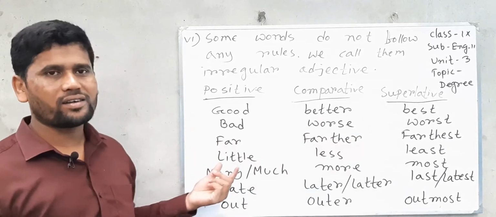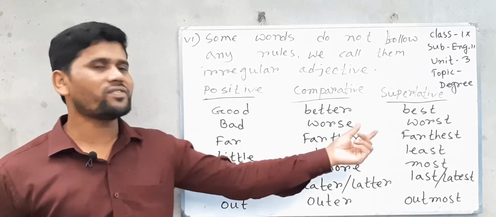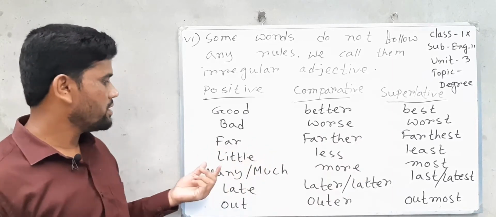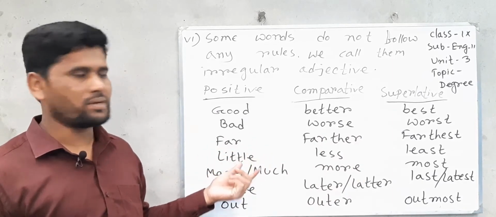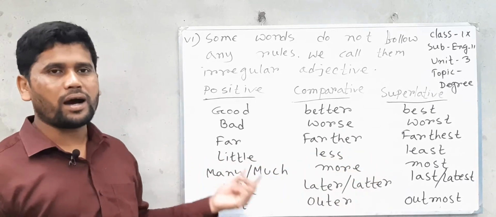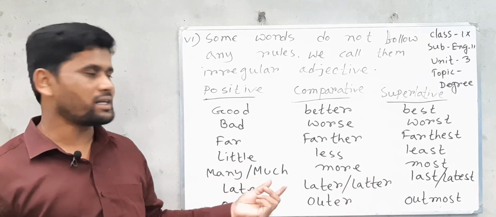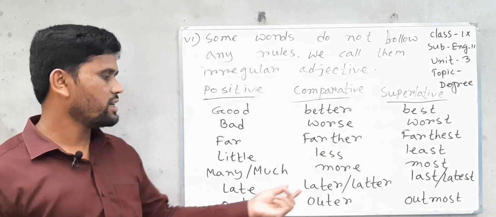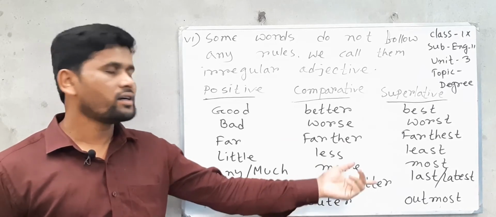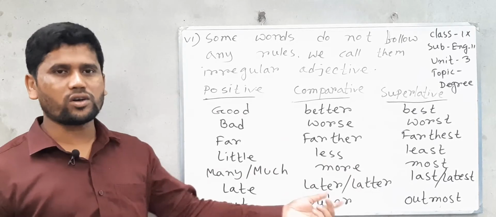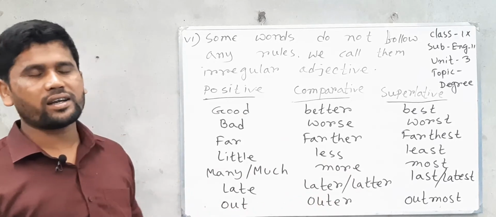Far, further, it's okay, but farthest, not farer or farest. Little, not littler, but less and least. Many or much, not manier or mucher, but more and most. Late, later, last or latest. Out, outer, outmost. Up, upper, uppermost.